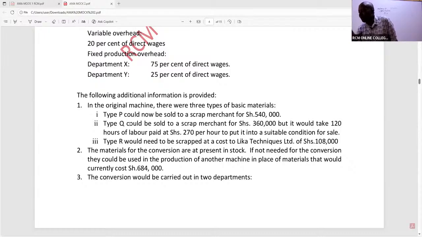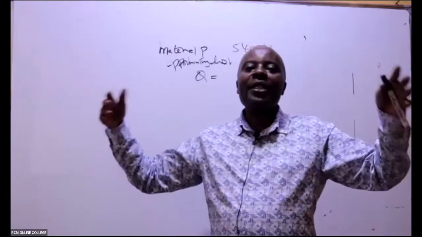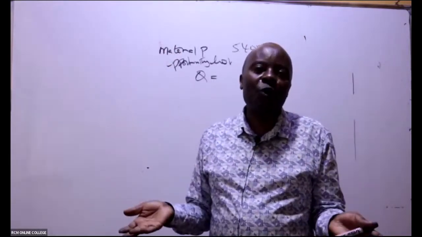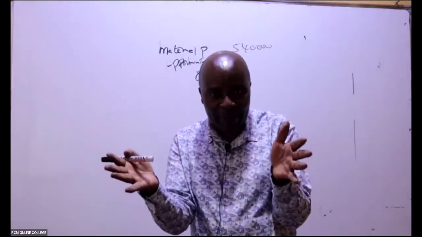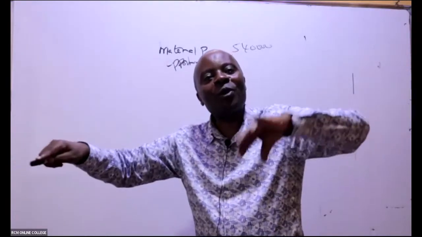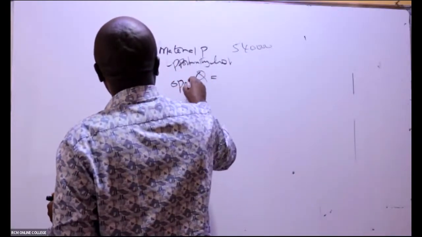Given that we had already messed up with that other client, we would have sold it for 360,000. But right now, ladies and gentlemen, what is happening is that when I get another buyer who wants to buy this product as it is, I'm going to lose that income. Because you can't be in the two spaces at the same time. So it is either that income or you go to this other person. If you go to this other person, you lose that income. So Q, again, I can see opportunity lost there.